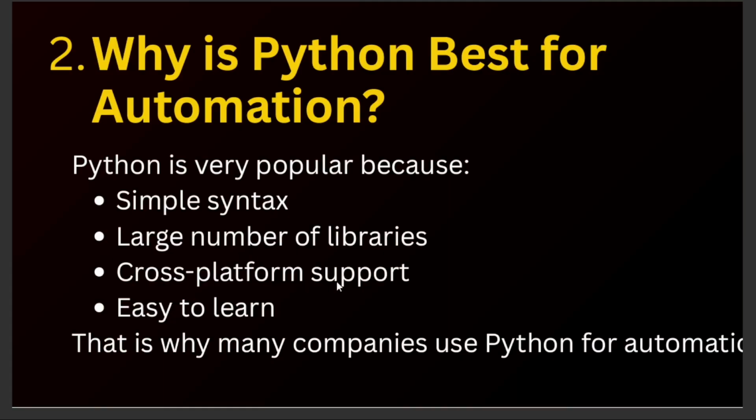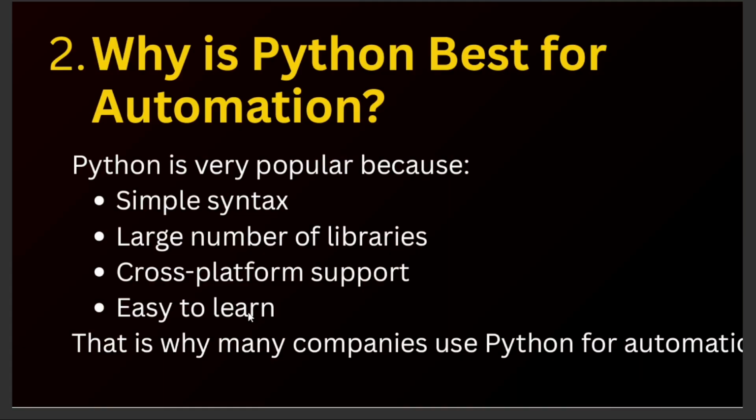And it has cross-platform support. And Python is very easy to learn. So, this is why in the current market many companies are using Python for their automation.